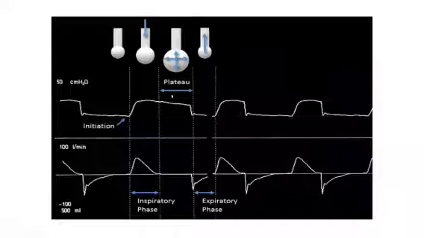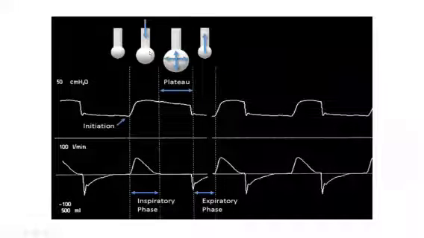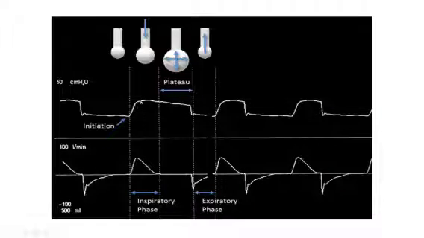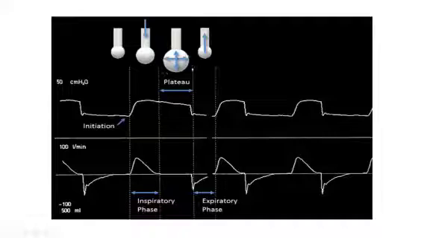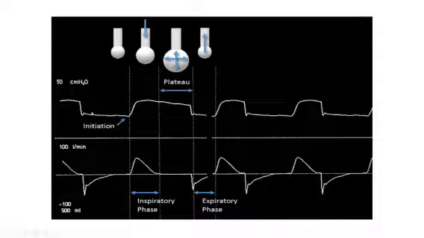So this is a pictorial diagram of what is peak inspiratory flow and what is plateau pressure. In this, I am delivering air. There is air flow. That's why we get a peak inspiratory flow. And once I've held the breath for 0.3 seconds or 0.4 seconds, then we get a plateau pressure. This is the pressure versus time graph, which I'm showing above.